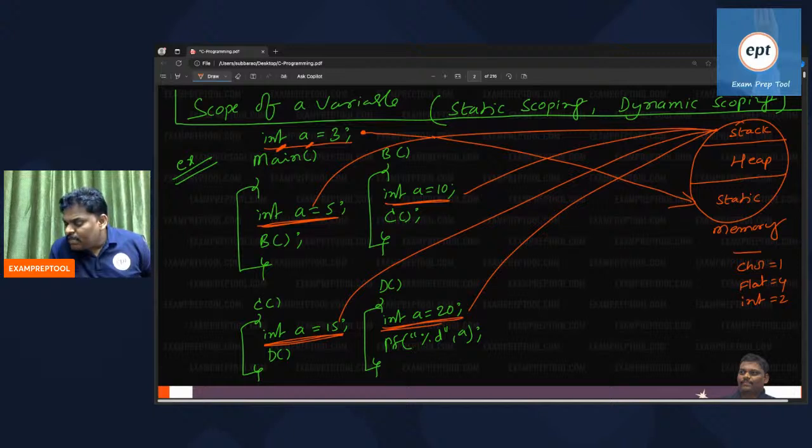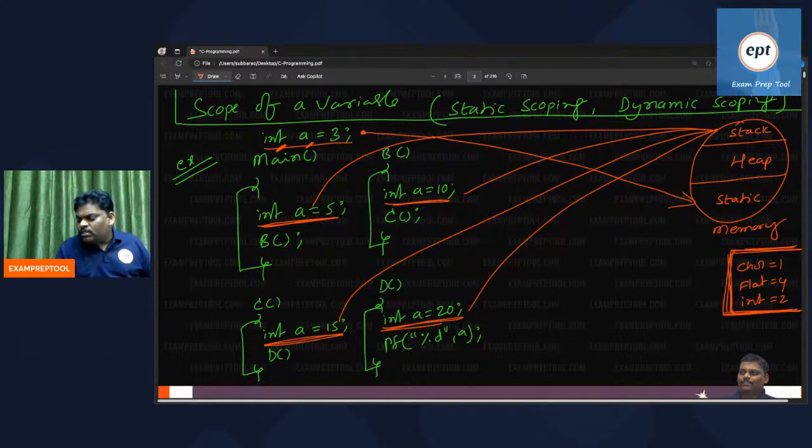Suppose in examination they said something. Whatever they say, take. Suppose if they didn't say anything, you take this only. In examination, if they say character is 10 bytes, take. Float is 40 bytes, take. Integer is 10 bytes, take. Whatever they say, you take. If they don't say, take whatever I said.